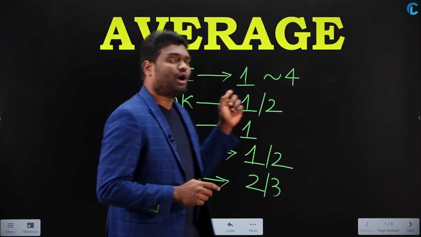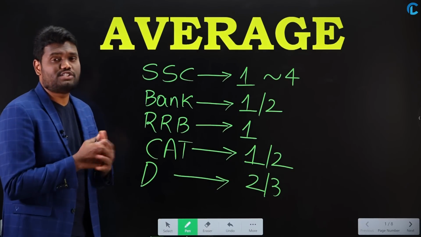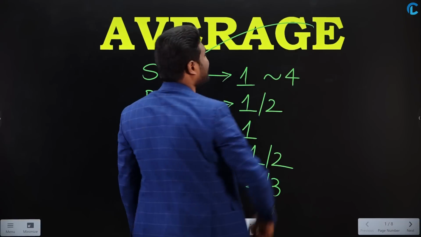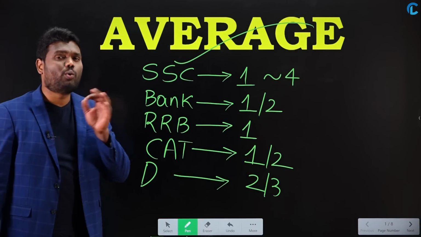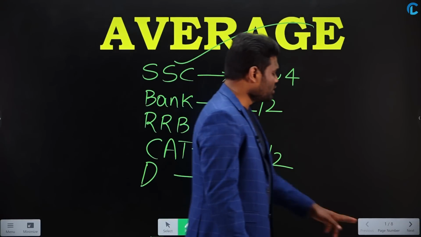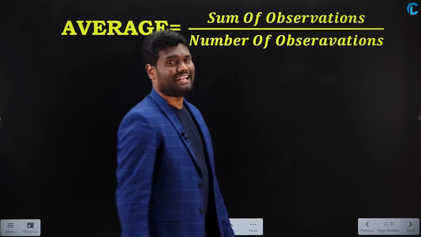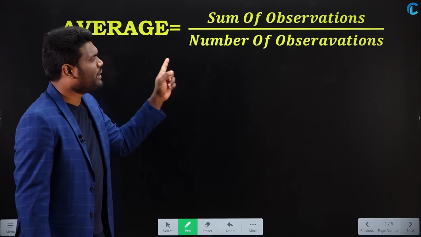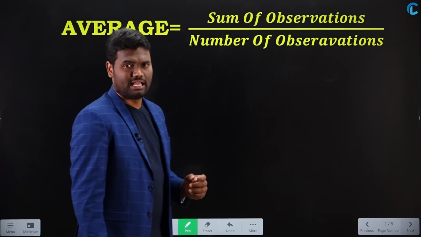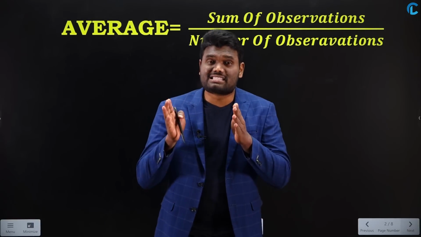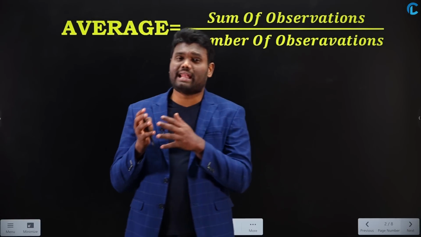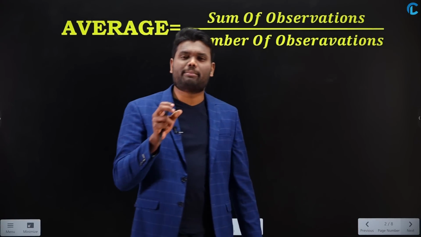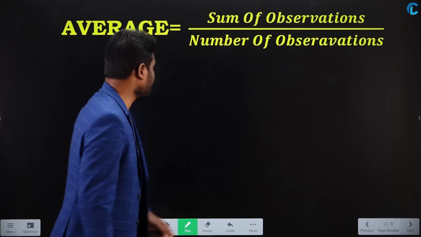Okay, and we all know what average actually means. So we'll start from the very basic. Now my first question is, what is average? We all know that average, in simple definition, is nothing but the sum of observations divided by the number of observations. This can be said as the sum of elements divided by the number of elements, or the sum of numbers divided by the number of numbers. Yes or no?